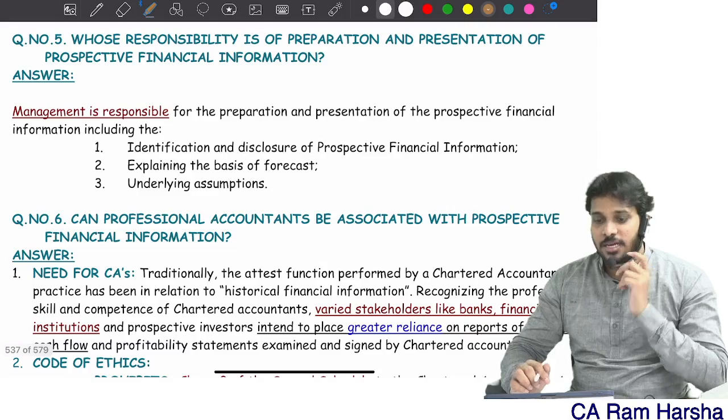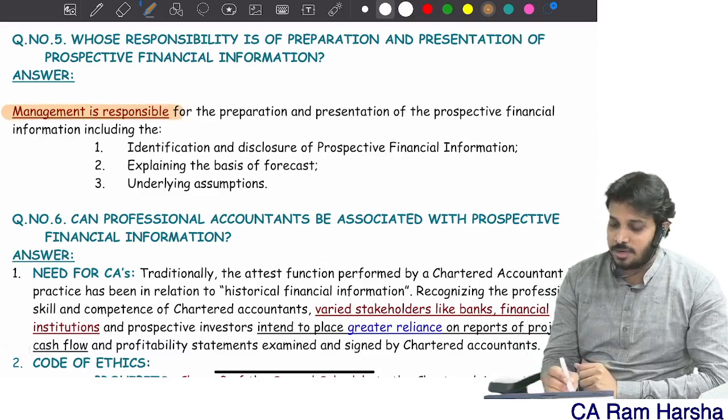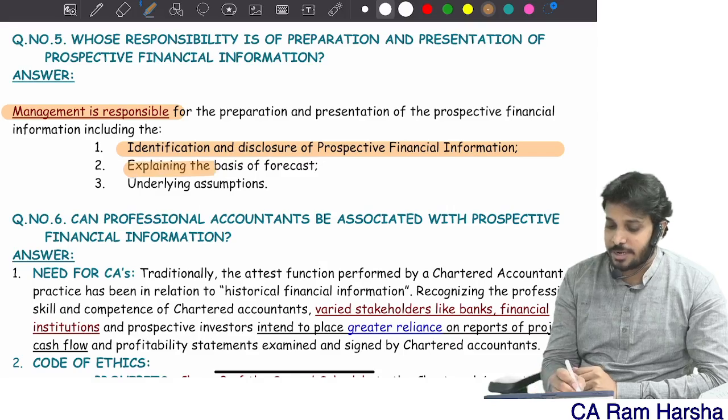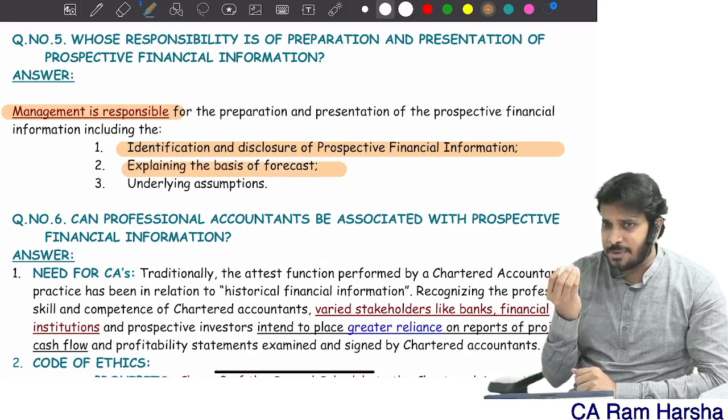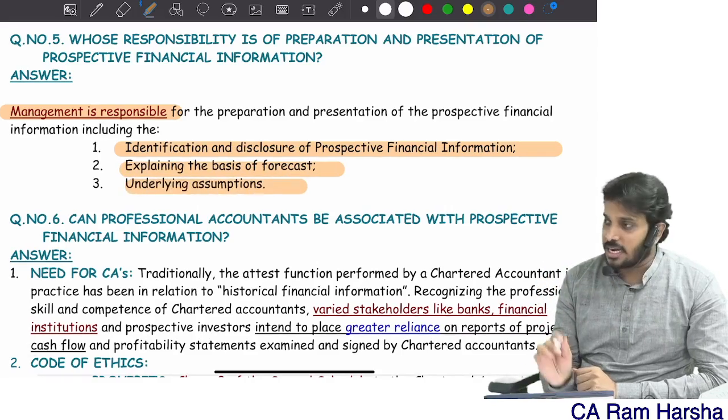Whose responsibility? Obviously, management is responsible for identification and disclosure of information. Basis for forecast. What is the basis? Assumptions and underlying assumptions, of course.